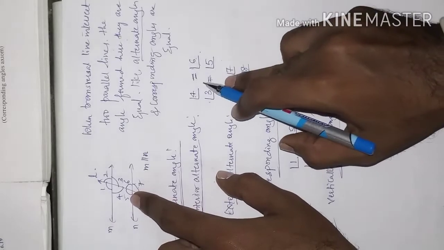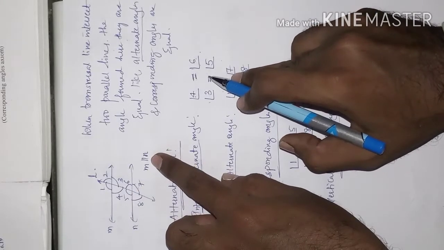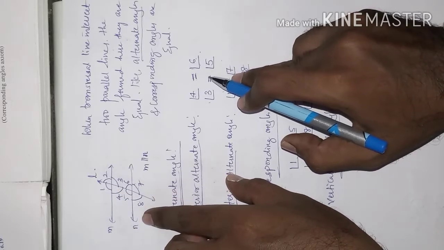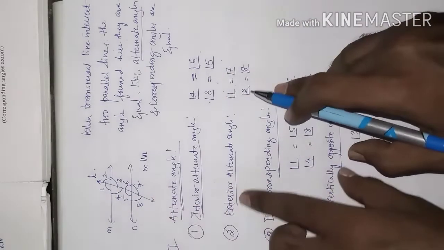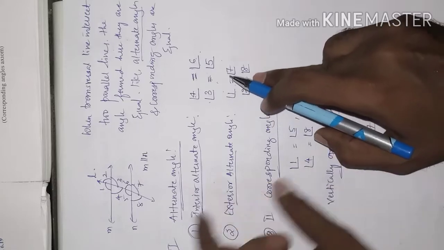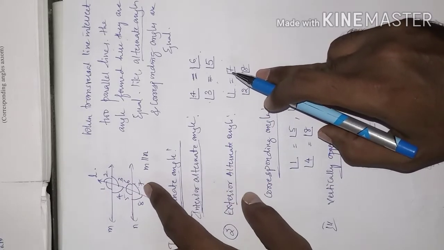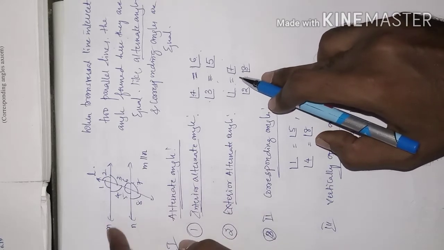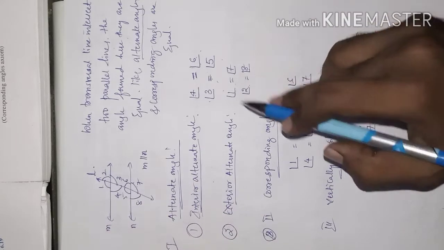These are equal because M and N are parallel lines. Now the exterior alternate angles are angle 1 and angle 7, angle 2 and angle 8. They are equal because M and N are parallel lines.